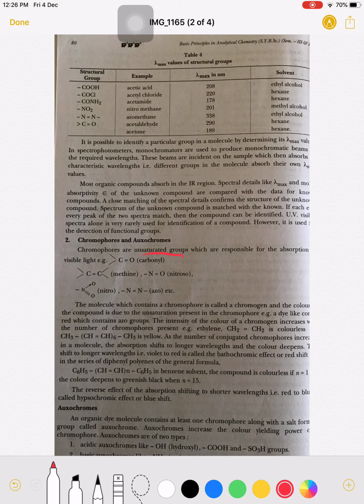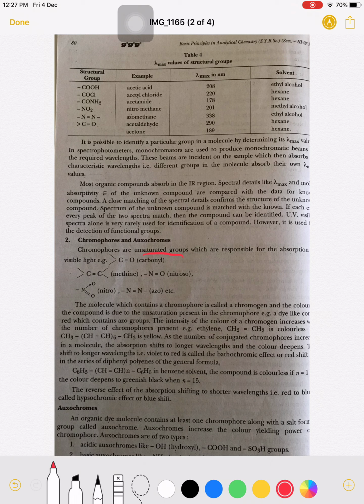Now see the examples of these chromophores. These are the unsaturated groups. Carbonyl group is unsaturated. Double bonded alkene molecules are there. Nitroso group is there, nitro group, that is NO2 group, is there, and azo group is there.